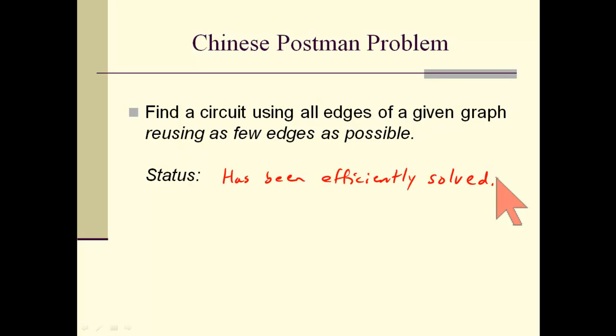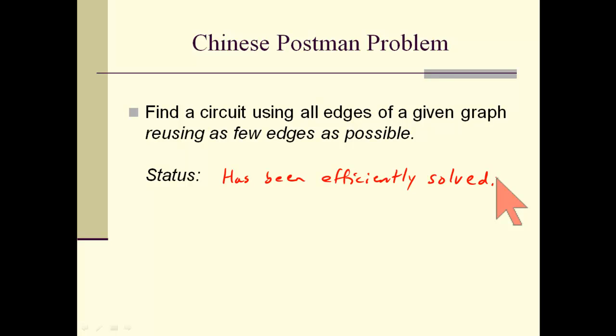To prove this would be well beyond the scope of this course. But it has been solved, and fairly recently solved actually. So your level of responsibility is to keep track of these various problems as we go through them and note which ones can be easily solved and which ones cannot.